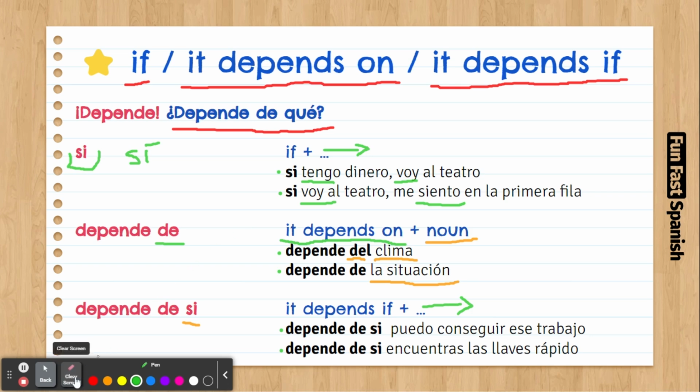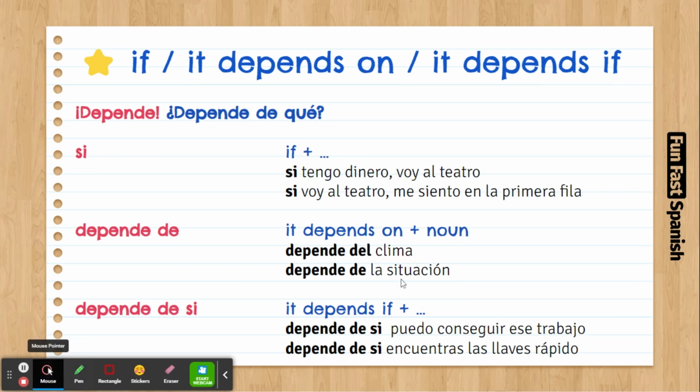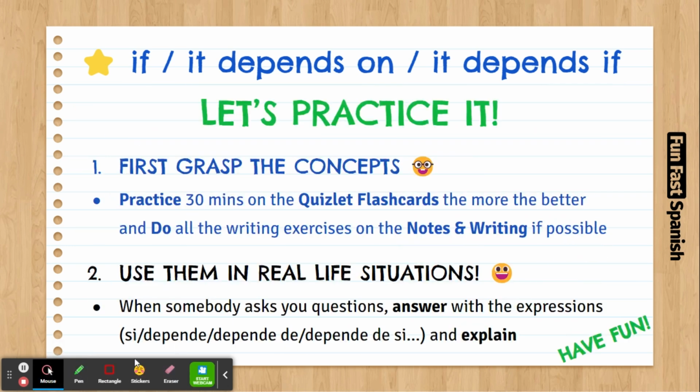So, how do you practice this? First we are going to do our flashcards. And also, if writing is good for you, do the notes in writing. Not strictly necessary, but if you want to do it, you can.